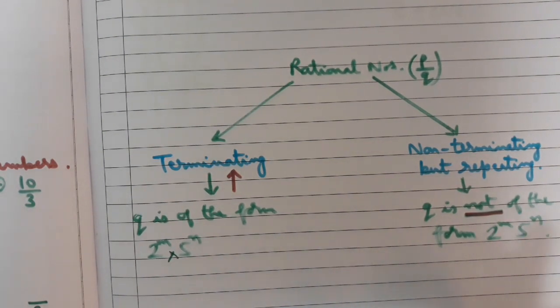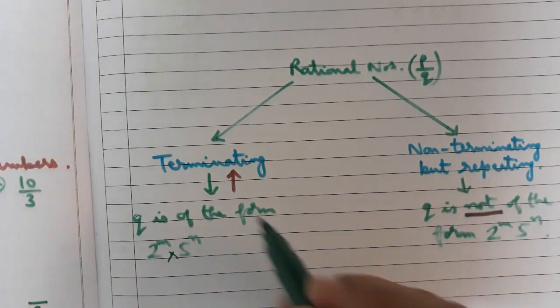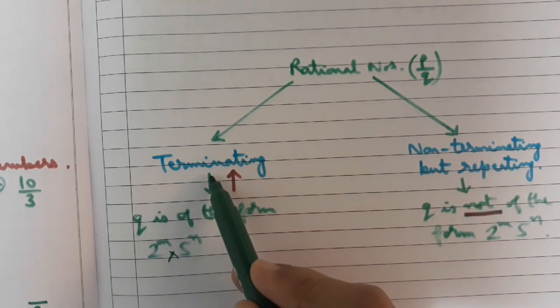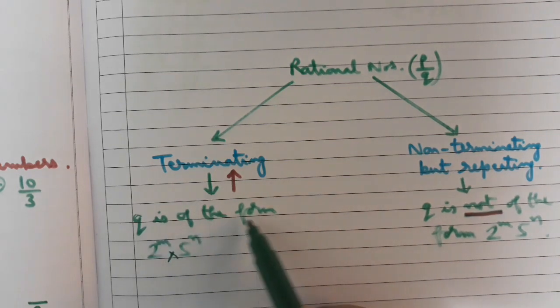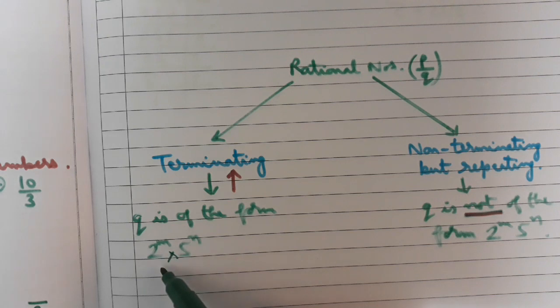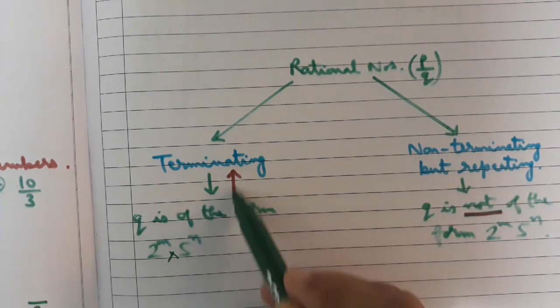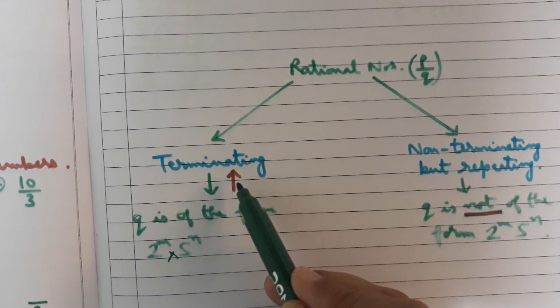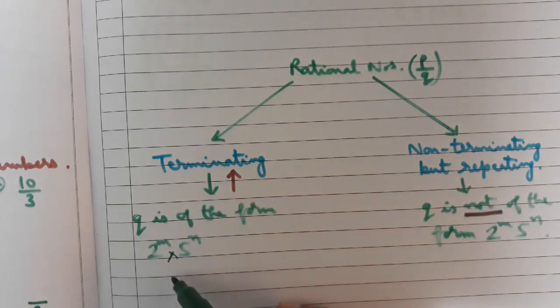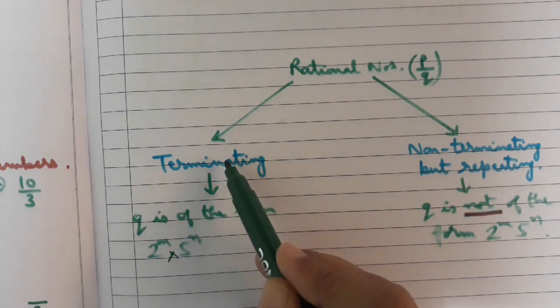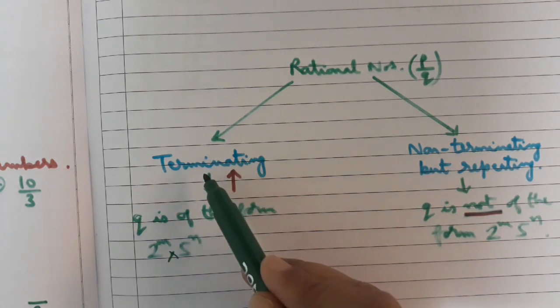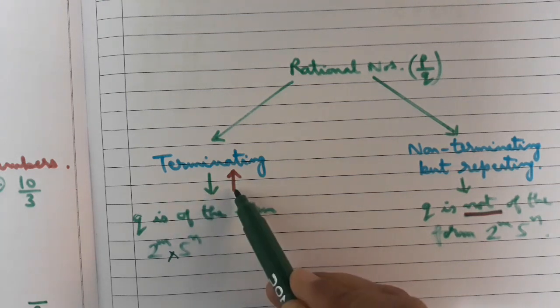Non-negative integers means all the positive integers including 0, or we can say m and n are whole numbers. Both ways it is true. If the denominator is of the form 2 to the power m into 5 to the power n, then the decimal expansion would be terminating.